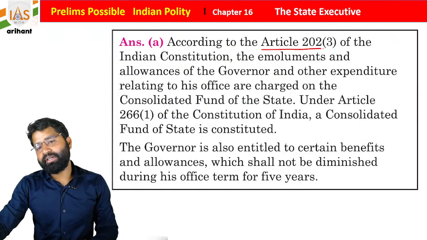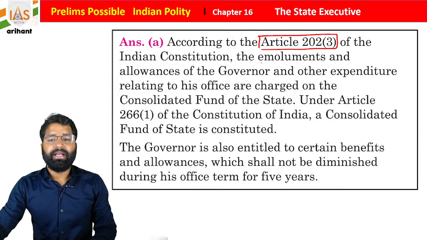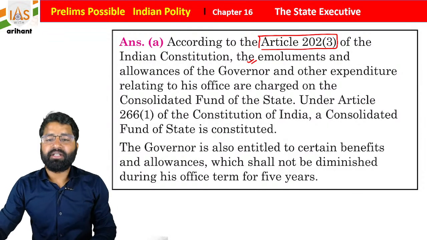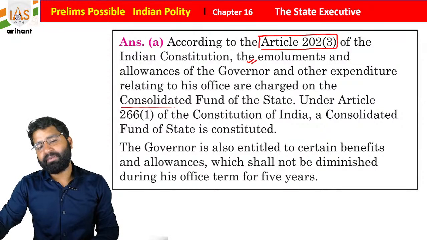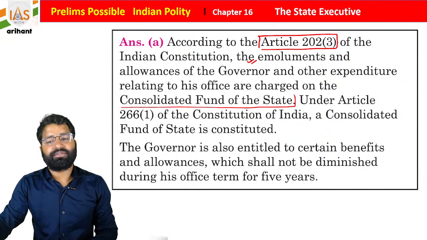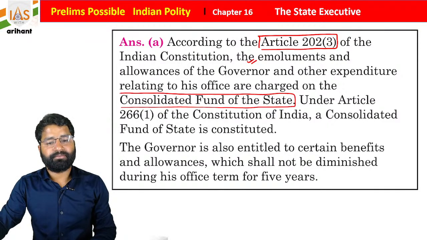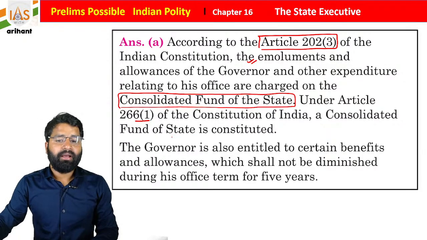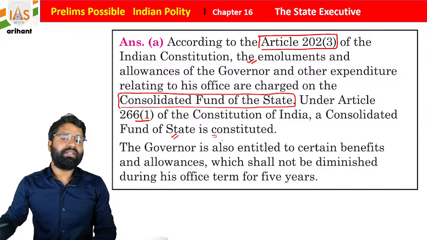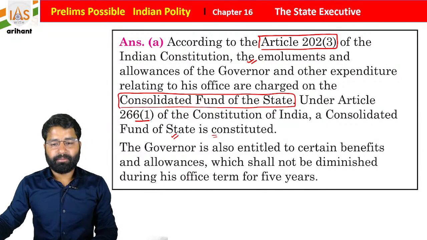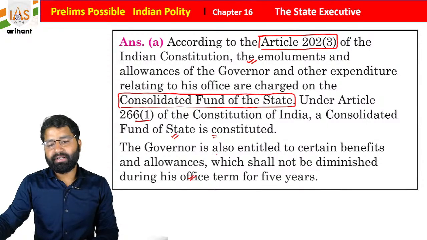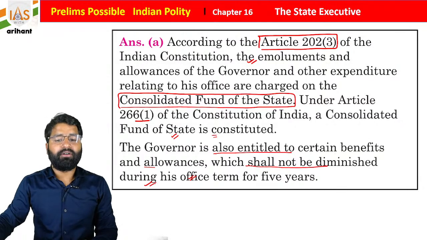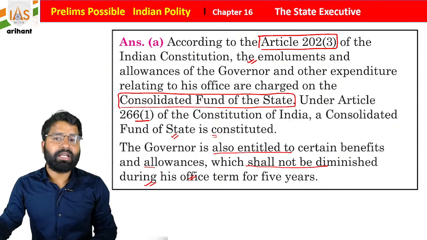Article 202 clause 3 of the Indian Constitution mentions that the emoluments, allowance of the governor and other expenditure relating to his office are charged from the consolidated fund of the state. Consolidated fund of the state. Under Article 266 clause 1 of the Constitution of India, a consolidated fund is constituted. Just remember the same. And students, the governor is also entitled to certain benefits and allowances which shall not be diminished during his tenure.